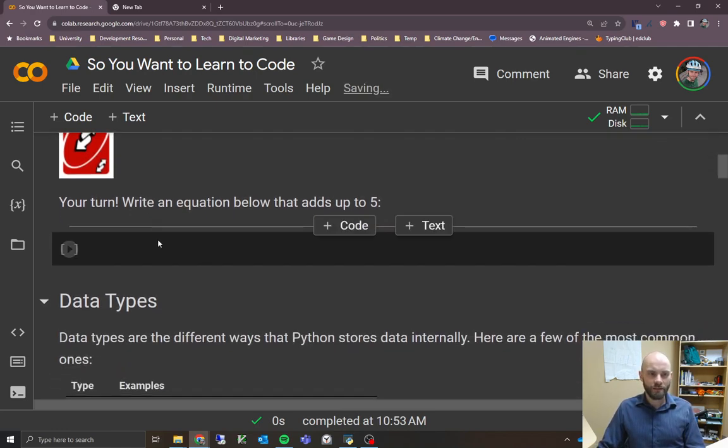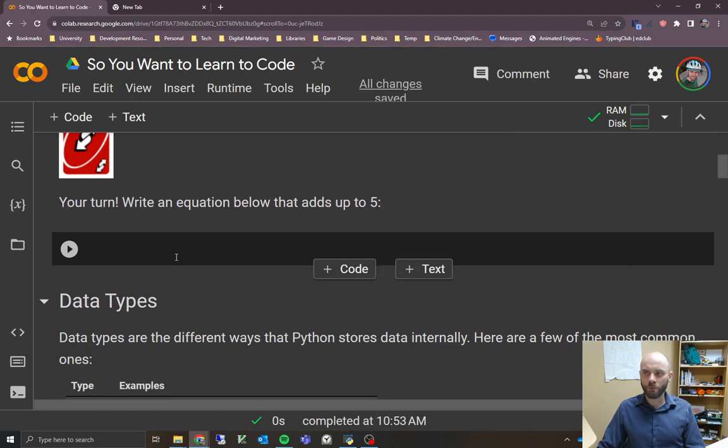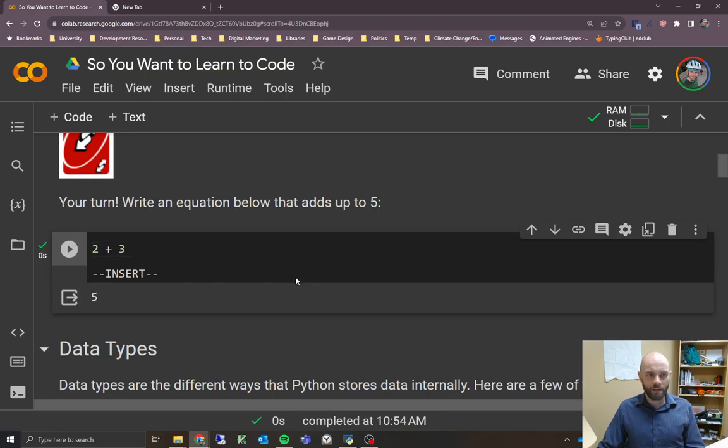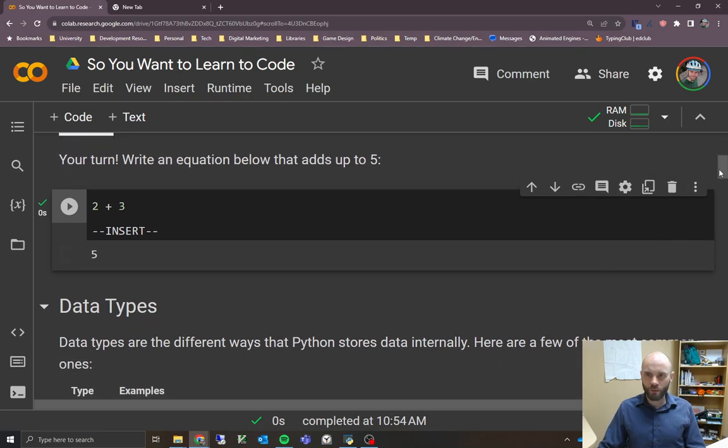The example here is to write an equation that adds up to 5. Whenever we run into these, feel free to pause the video and give it a try yourself, and then I'll do it along as well. The way I would solve this is, you can do a more complicated equation if you want to, but it could be something very simple. So I'm just going to do 2 plus 3 in this case and click play to make sure that works. And we get 5, which is what we expect. It's just a way to make sure that you can write your own code. So give that a try, make sure that it works for you.